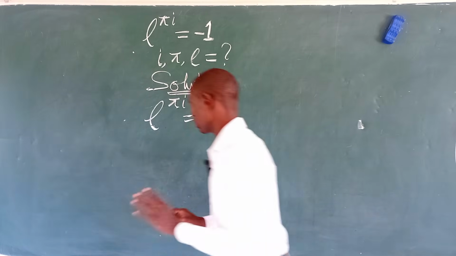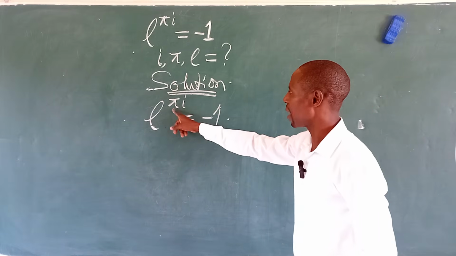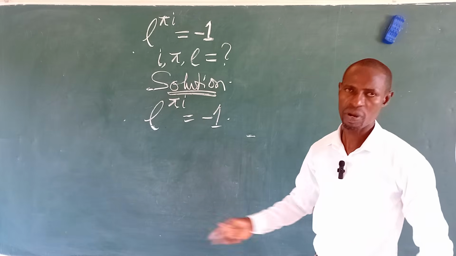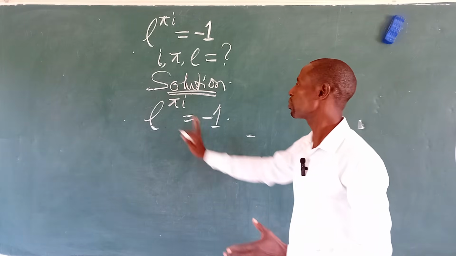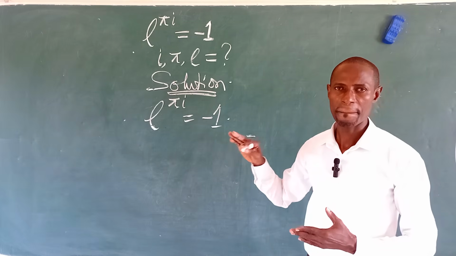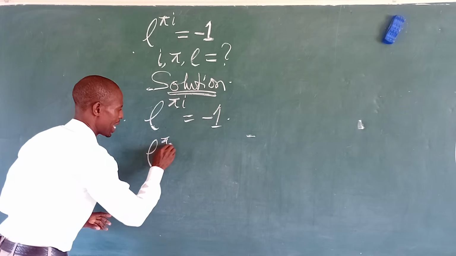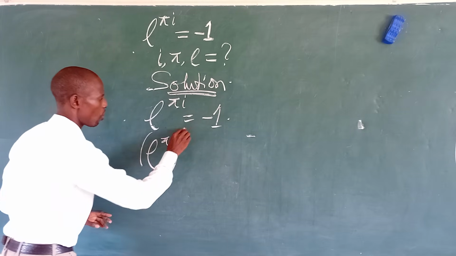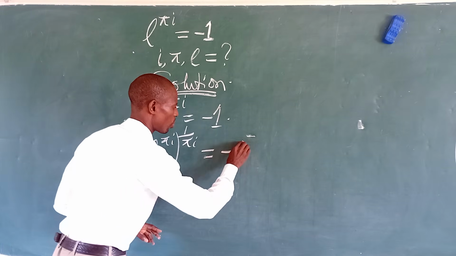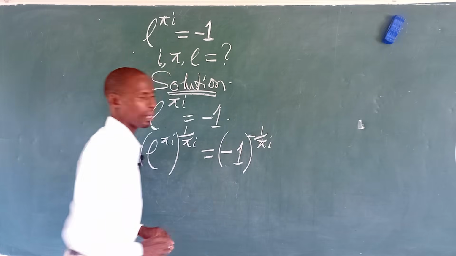So our original equation is e to the power of pi iota equals minus 1, right? Good. So for us to make e the subject of the formula, we have the power here, pi iota, so we have to eliminate this pi iota. How do we go about that? We just have to raise both the left and right hand sides to 1 over pi iota. In other words, we write e raised to pi iota, all raised to 1 over pi iota, equals minus 1 all raised to 1 over pi iota.